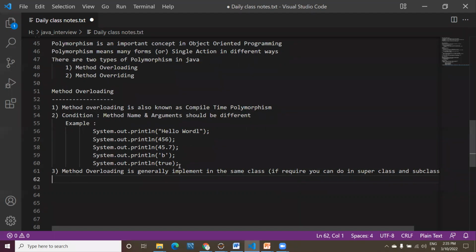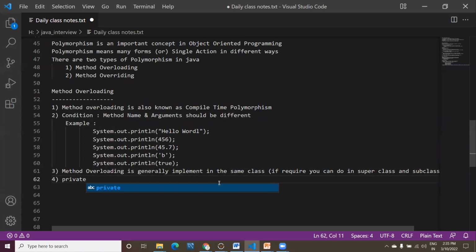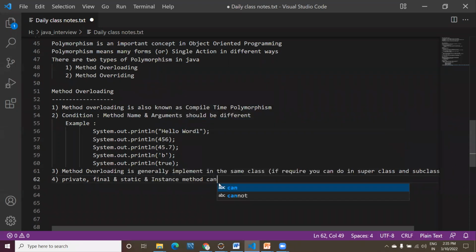But in the interview room, whenever he is asking, only provide this answer. This is just for your knowledge. The main point I am trying to say is that inheritance is not mandatory to implement method overloading. Okay, now see, 3 points are done. Here we can overload private methods, final methods, static methods and instance methods. All of these can be